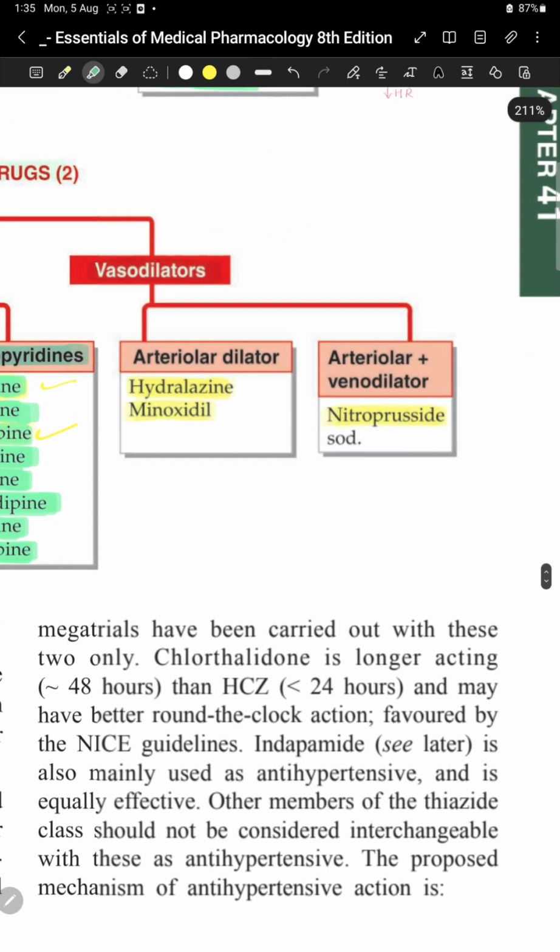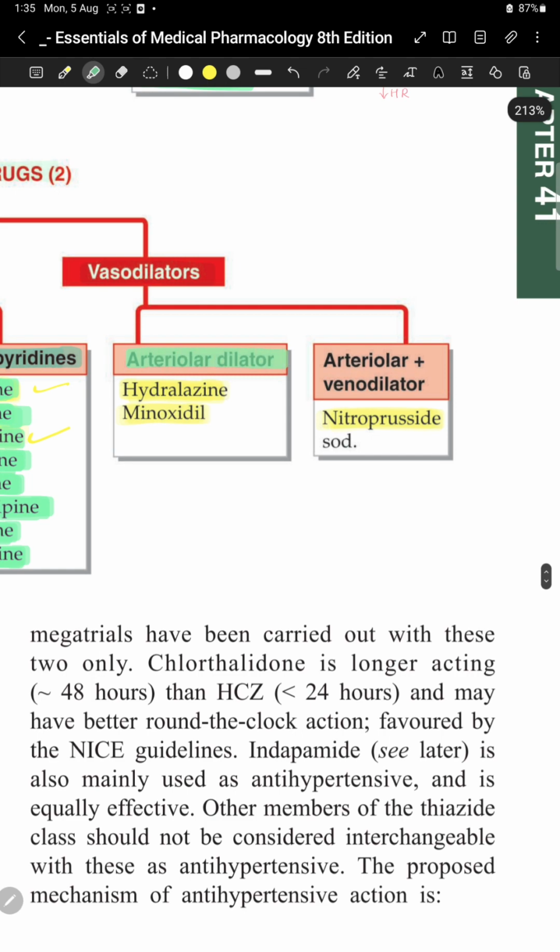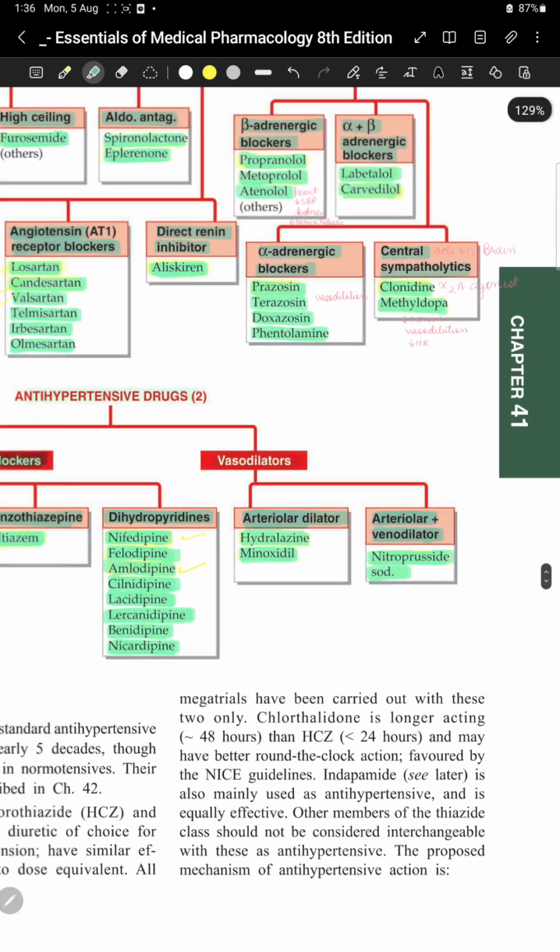Then we have vasodilators, in which we have arterial dilators and then arterial plus venodilator. Nitroprusside sodium dilates both arteries and veins, so arterial plus venodilator is nitroprusside sodium. Hydralazine and minoxidil are arterial dilators.